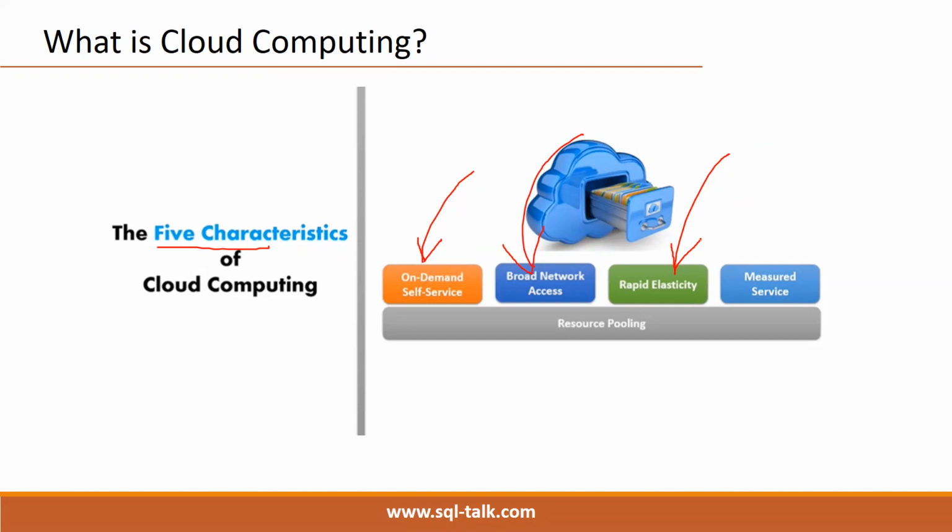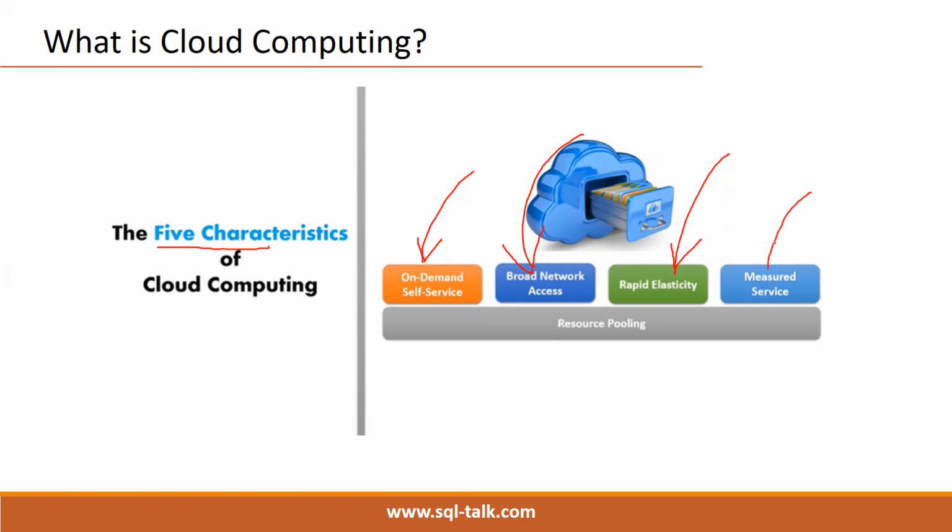This can be done either manually or with automation. Just remember, scale up, scale down activities we can automate also. Depending on the scenario, you increase the resources; depending on the scenario, decrease the resources. Very, very important features of cloud computing.